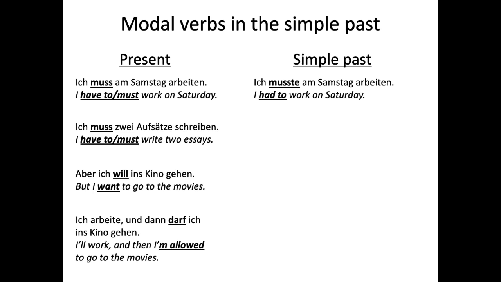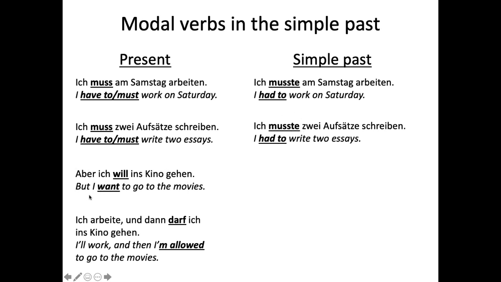Ich musste am Samstag arbeiten. Or, ich muss 2 Aufsätze schreiben. I have to write 2 essays. So if we want to put this sentence, it's in the present now, into the simple past, all we have to do is change the conjugation of muss, and everything else stays the same. Ich musste 2 Aufsätze schreiben. I had to. So you can see the verb is in the second position. It's just one verb, no other verbs, making it more complicated. So second position. Aber ich will ins Kino gehen.